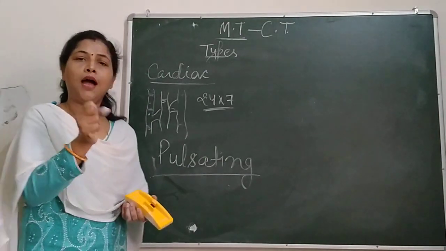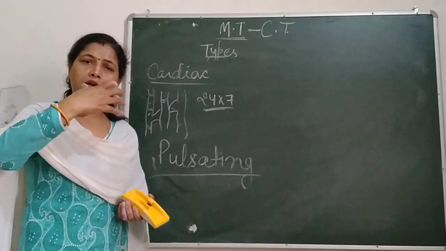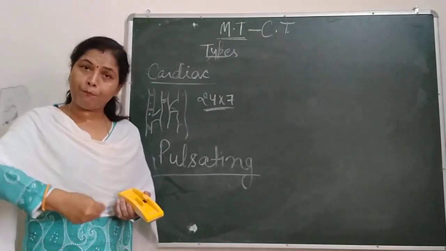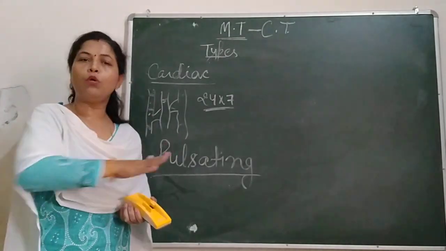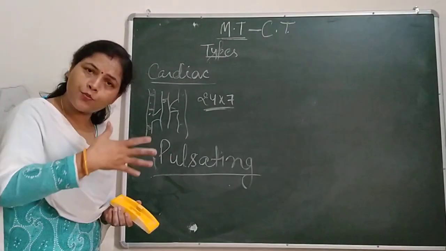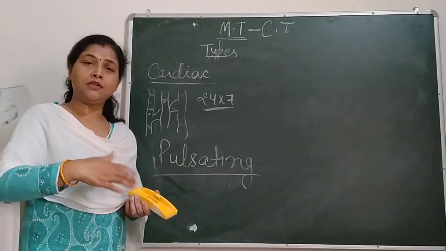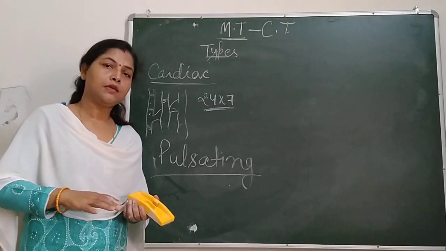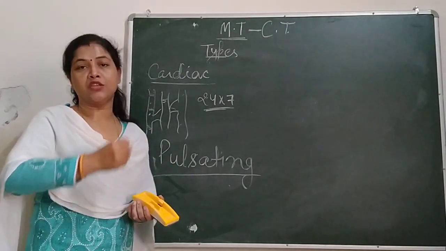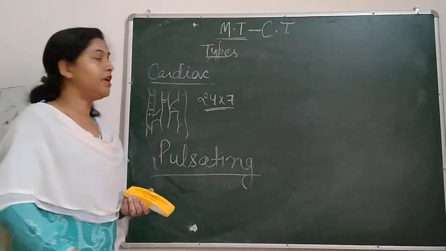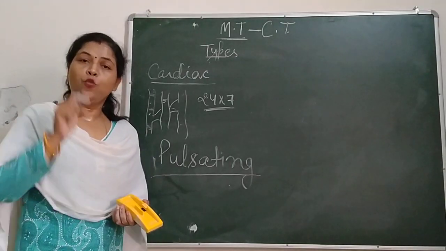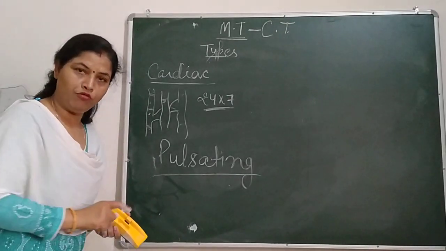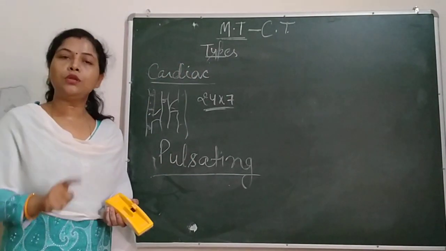You know well, this is the heart which contracts and expands continuously 24/7. So why does it contract? It contracts to pump the blood with great pressure to the body. And why does it expand? It expands to get filled with the blood brought by the vena cavas. So this movement of expansion and contraction is maintained by cardiac muscles. So what is its function? Its function is pulsating movement. So this is all about muscular tissues.